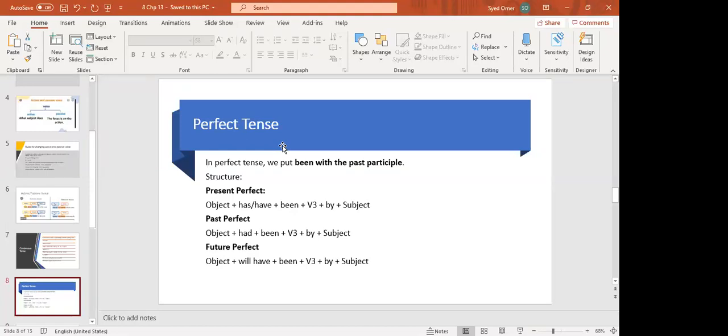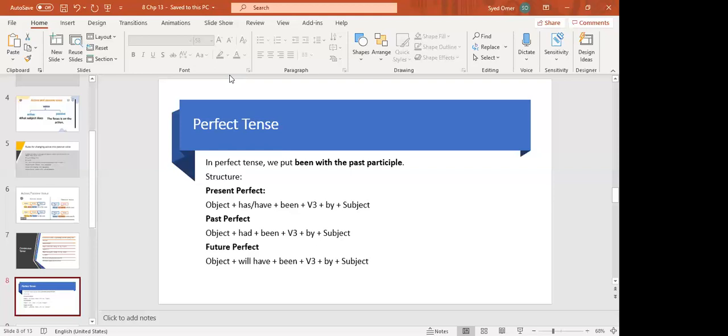Okay, so rung will remain the same, and if it is in plural, then we have to put have. Otherwise, it will remain has. So he has rung the bell. The bell has been rung by him.